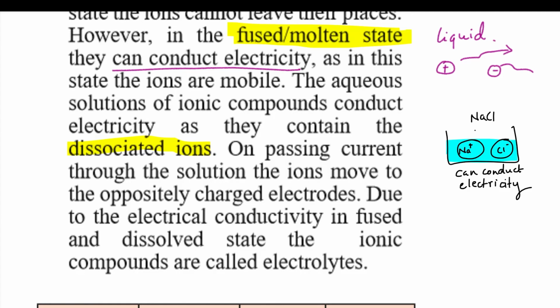On passing current through the solution, the ions move to the oppositely charged electrodes. Now if I introduce two electrodes, this is one electrode, this is another electrode, and I connect them, this is the cathode and this is the anode. Now this sodium ion will move towards the cathode, and the chloride ion will move towards the anode. Due to the electrical conductivity in fused and dissolved state, ionic compounds are also called electrolytes. What do we call them? Electrolytes.